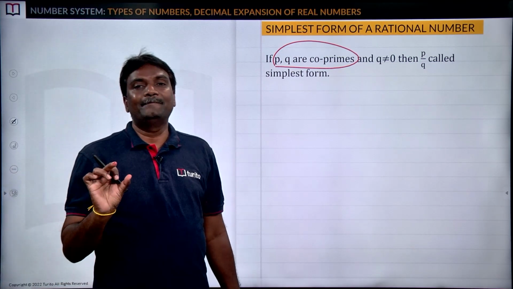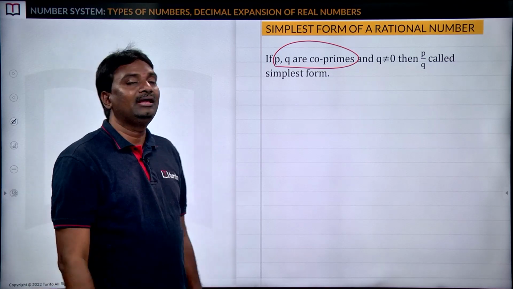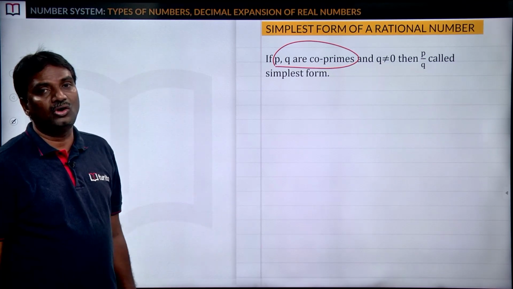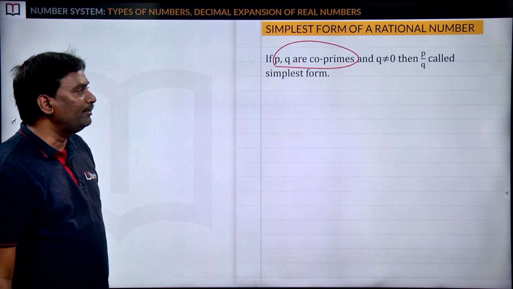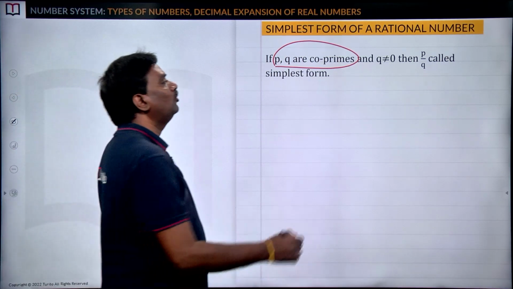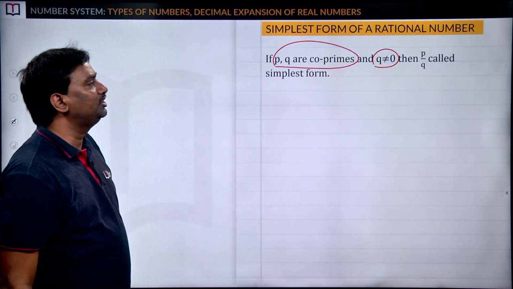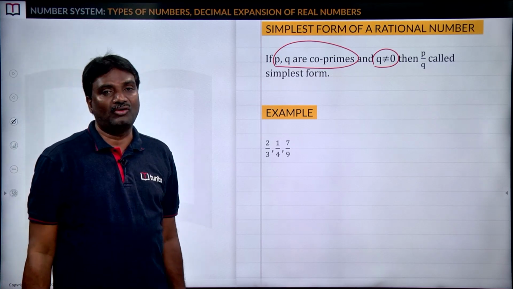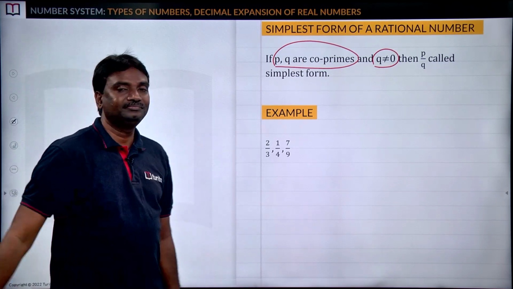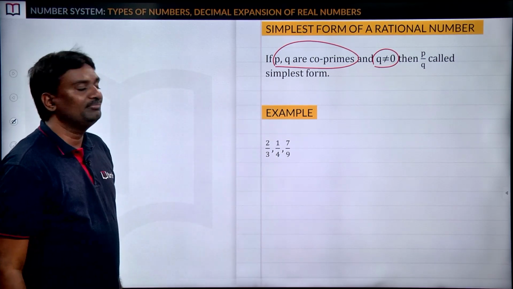If the given number has more than 2 factors, then we can say that is a composite number, not a prime number. Suppose p, q are co-prime numbers and q not equal to 0, which means q is a non-zero number, then p by q is called the simplest form. If we take 2 by 3, we can say this is the simplest form.